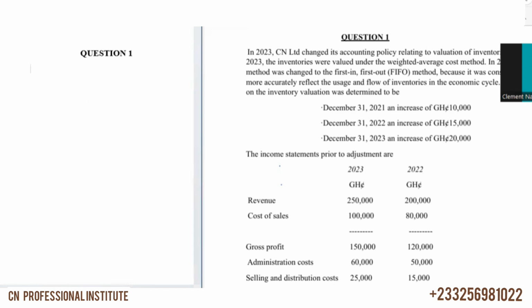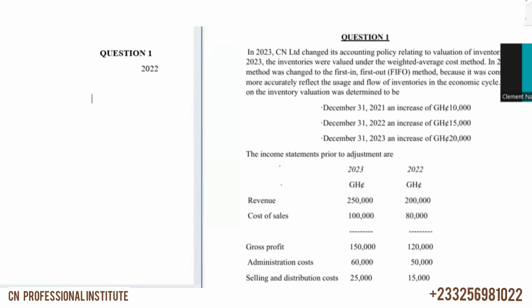Okay. So question one here, let's start with 2022 and do the adjustment to 2022. I said we can use both methods. You can first adjust your cost of sales and then plug that into your P&L account, or you can pick the net profit before the adjustment and revise the net profit, right?